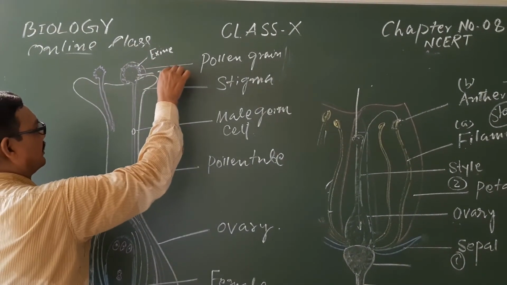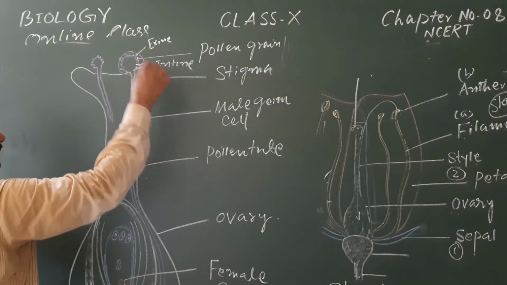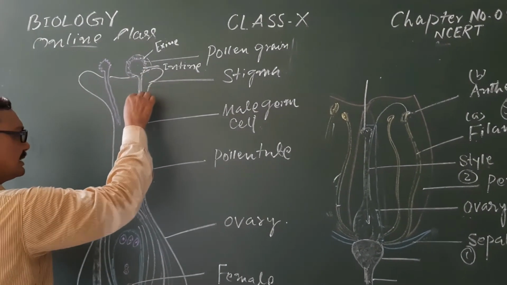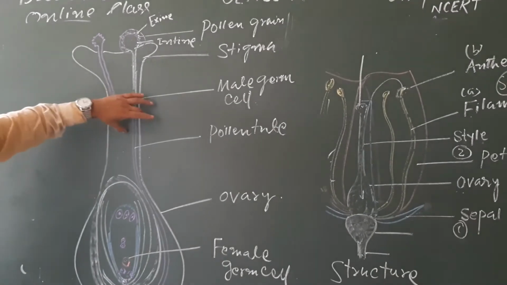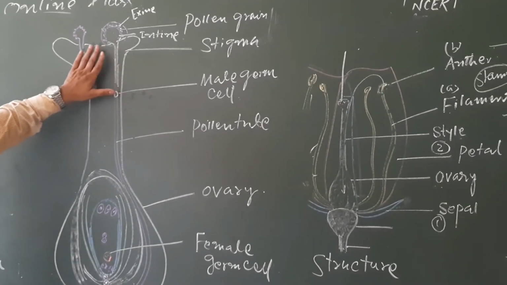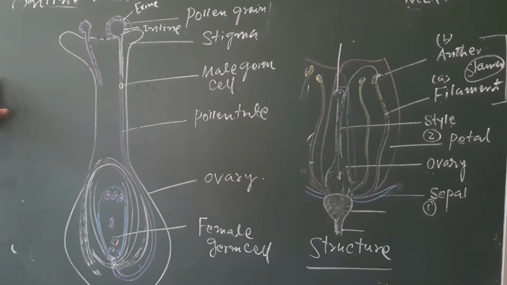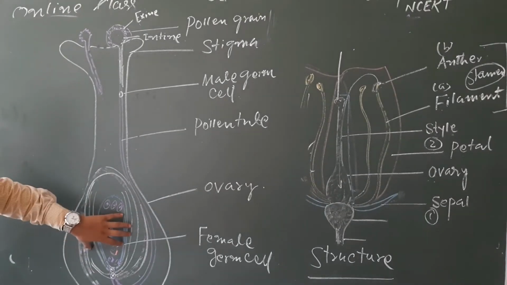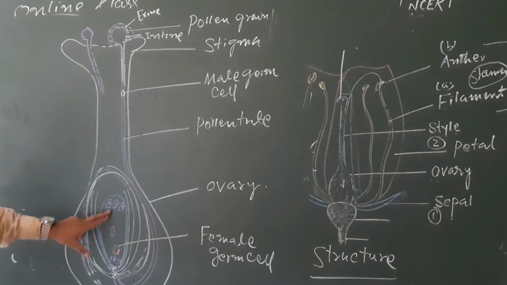When the pollen tube develops, you may look here, it ruptures the style of the pistil, and then it will enter into the embryo sac or ovary.